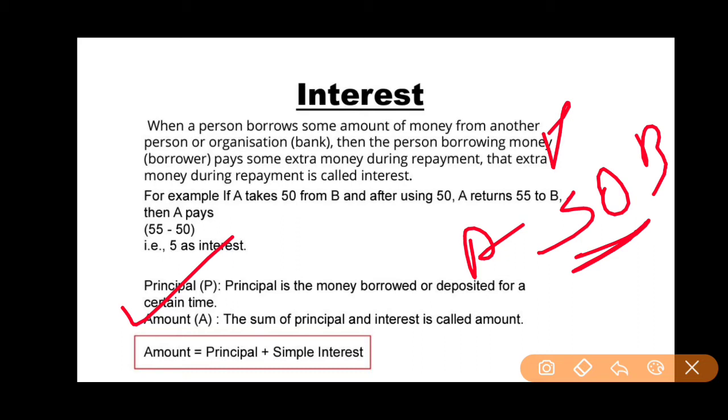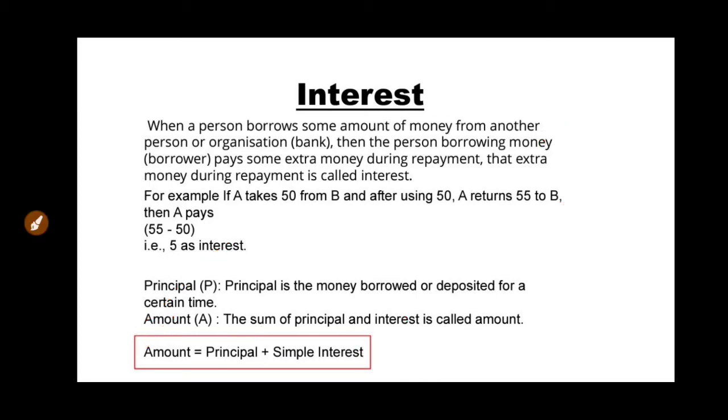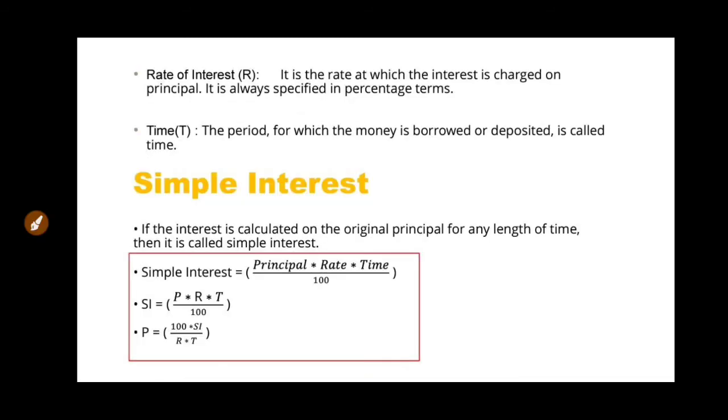Then what does it mean by amount? Amount is the sum of principal plus simple interest. So please note down this one: amount is equal to principal plus simple interest. Then I'll move forward.